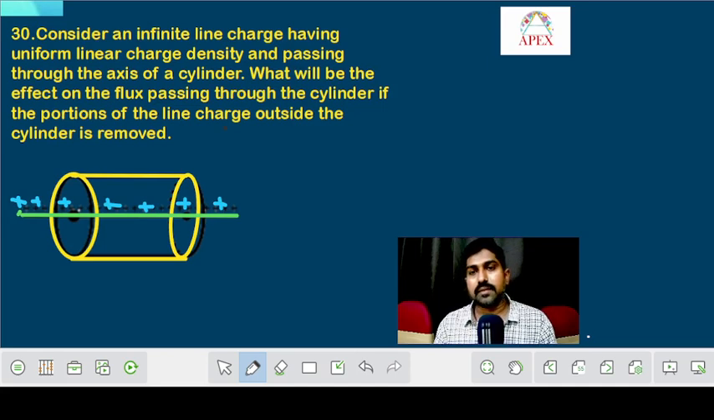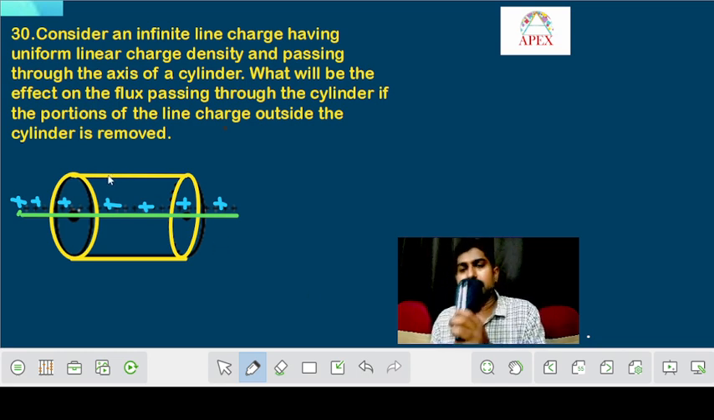Question number 30. Consider an infinite line charge having uniform linear charge density and passing through the axis of a cylinder. What will be the effect on the flux passing through the cylinder if the portions of the line charge outside the cylinder is removed?